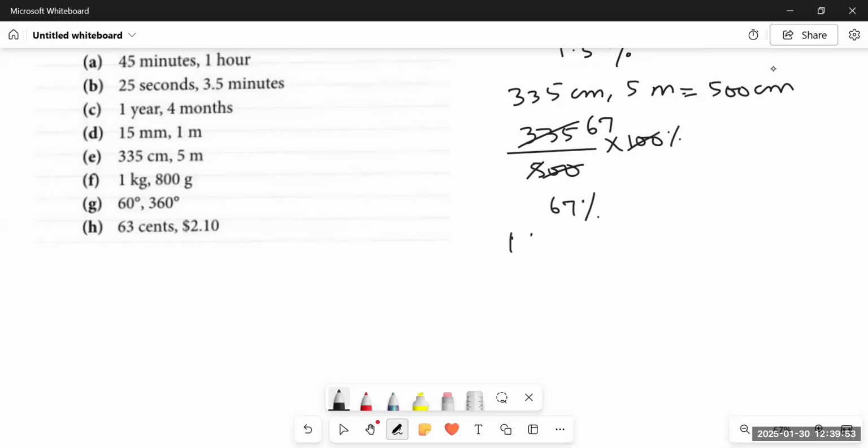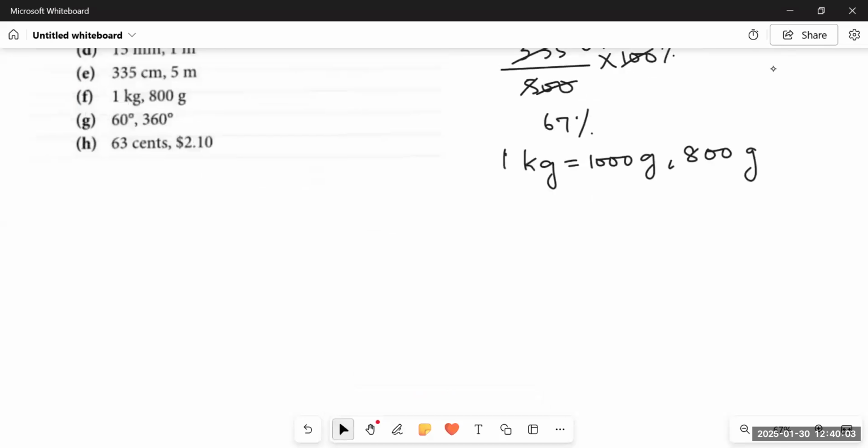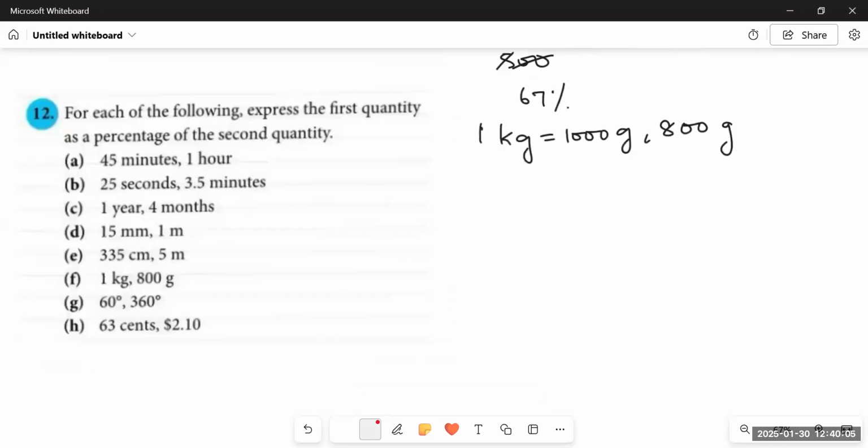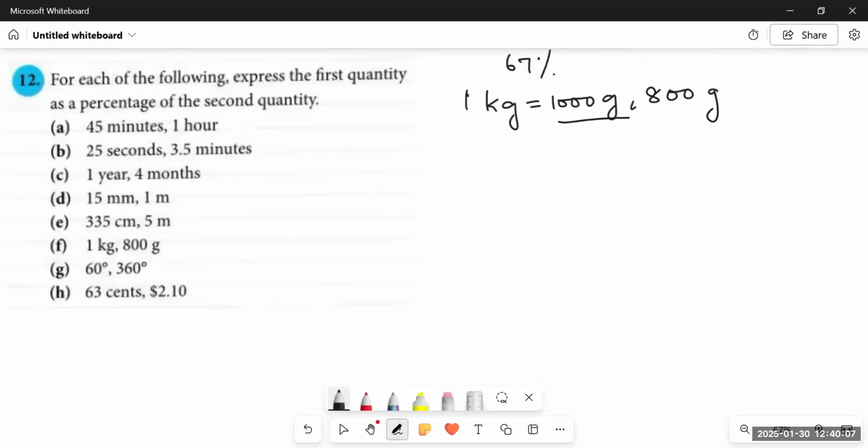Then we have 1 kg and 800 grams. 1 kg is equal to 1000 grams. So the first quantity is 1000 grams. The second one would be 800 grams. It would be 1000, the first quantity, as a numerator, 800 in the denominator, multiplied by 100%. They are very simple questions. You just have to practice more.